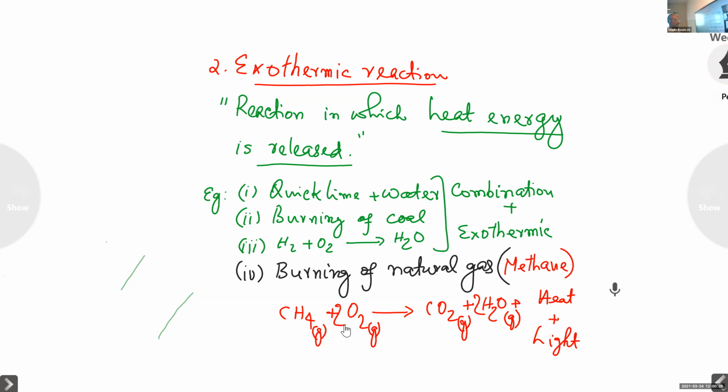What is a combination reaction? Formation of a single product from 2 or more reactants. Single product. Look at the side of the products. How many products are there? Is there only a single product? Sorry, my voice is rising, don't worry about that, I'm not scolding you. Come on. Now you say, is it combination? No, sir.